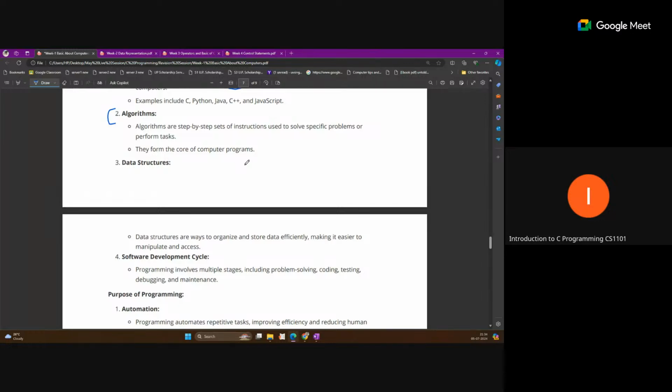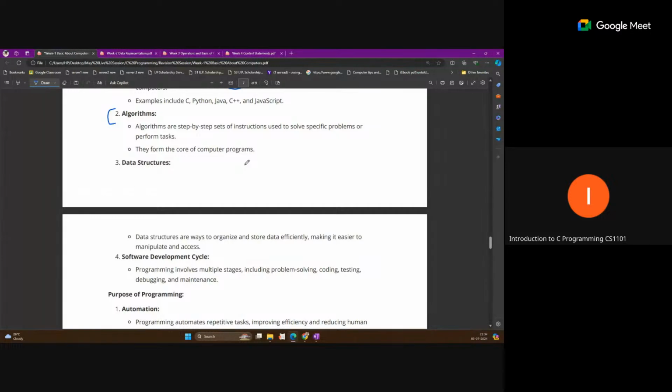Data structures are provided by the language, and we can also create user-defined data structures. They are an organized way to store data in memory, so that at any time if we require some data, we can fetch it efficiently and fast, and we can also perform operations efficiently.